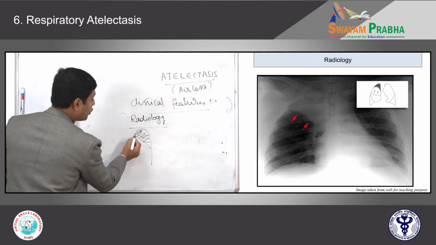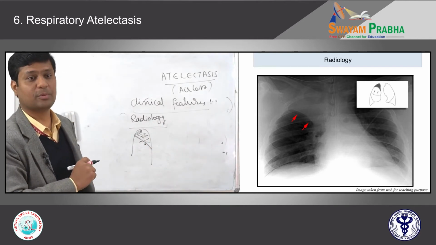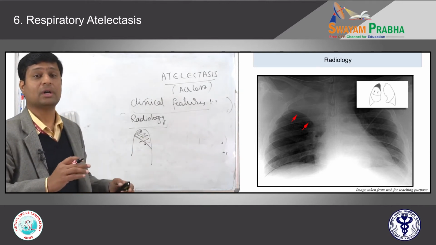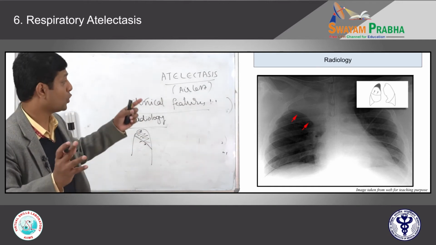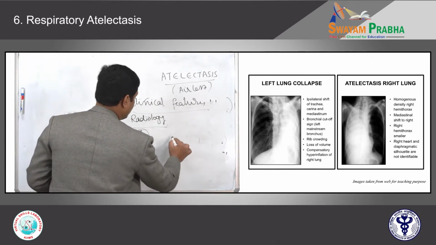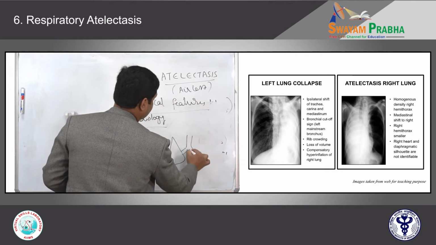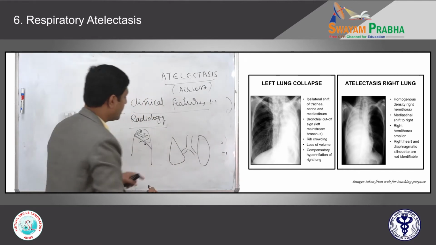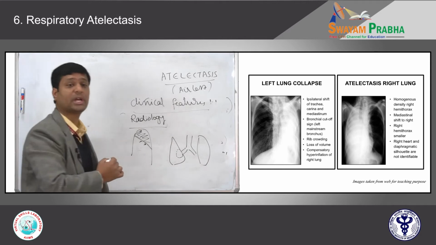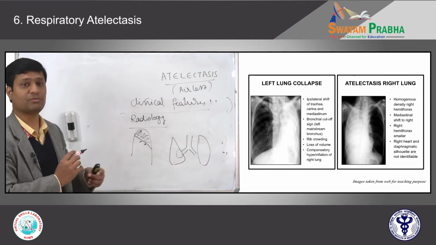The sulci become more prominent. The arrow marks you are seeing, those are sulci. They become more prominent. That means these are the two indications. If the atelectasis involves the whole one side of the lung, what all can happen? I'll tell you. There are two lungs, right and left lungs. If a complete lung is atelectatic, that means it will become very small. What all can happen? Those two representative radiological pictures, all of you can see.